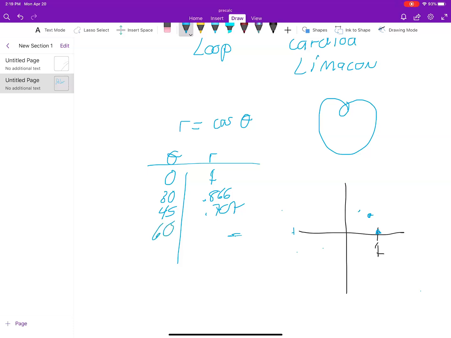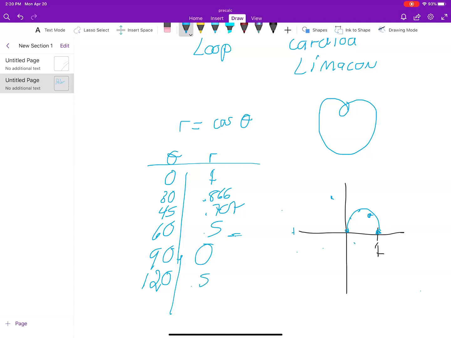Then if I do 60, I got a half. So 60 is about a half. And all of a sudden you start to see there I get a 0, and there's that. All right, so then here's that circle graph that we're getting, right? So then if we continue to do this, so I go 120, all right, now at 120, I'm going to get 0.5, but remember that it's negative, so 120 is up this way, but it's going to shoot me back 0.5 in the other direction.